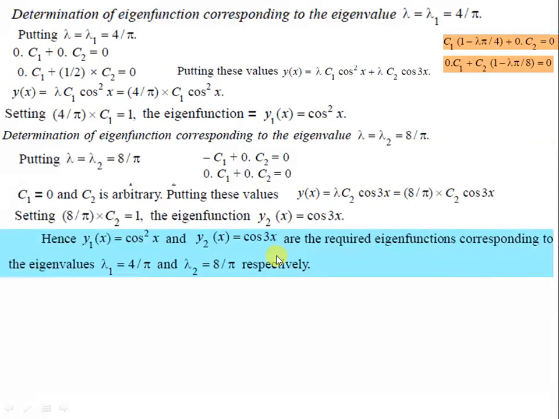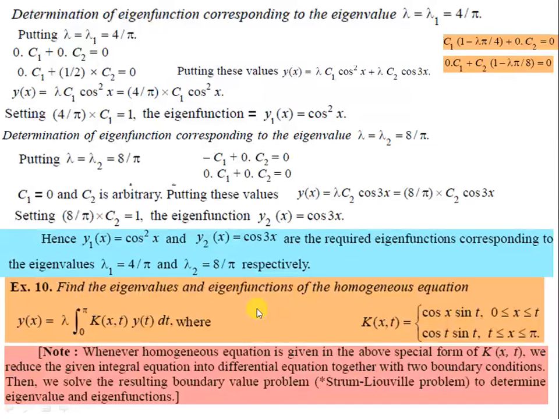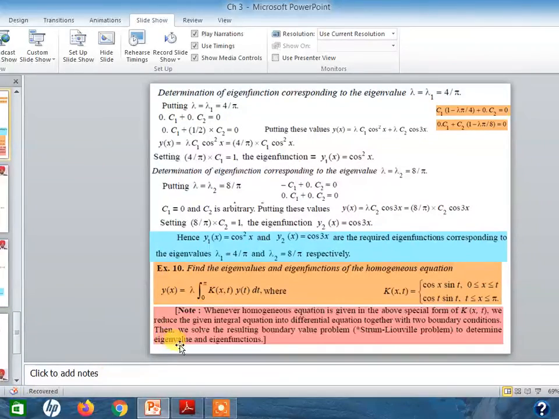So this is our second question, which is a tough one compared to the others. Hence y1(x) equal to cos square x and y2(x) equal to cos 3x are the required eigenfunctions corresponding to the eigenvalues lambda 1 equal to 4 by pi and lambda 2 equal to 8 by pi. After this we need to solve some more questions, and I suppose that students will do these questions. I stop this lecture here with this question.